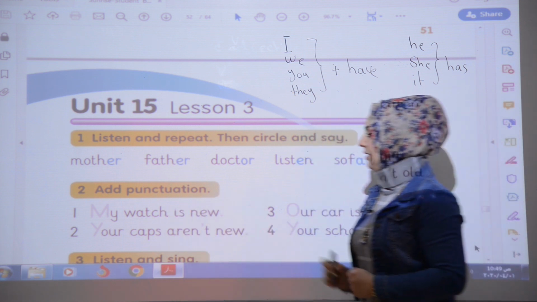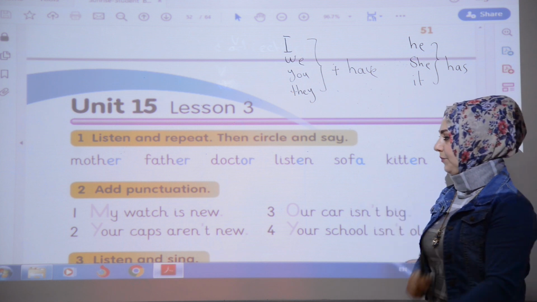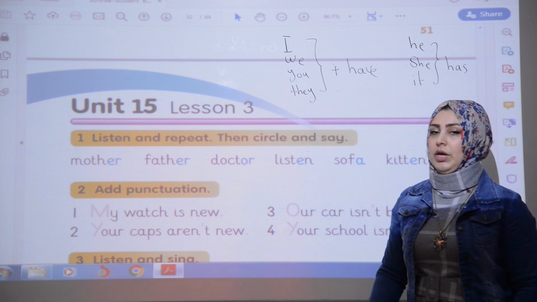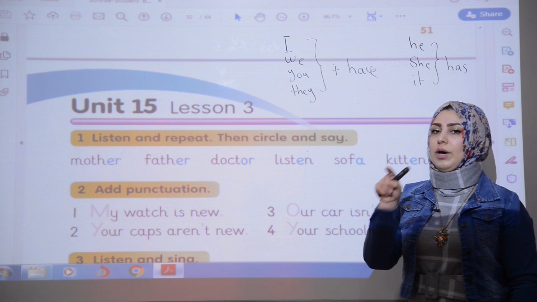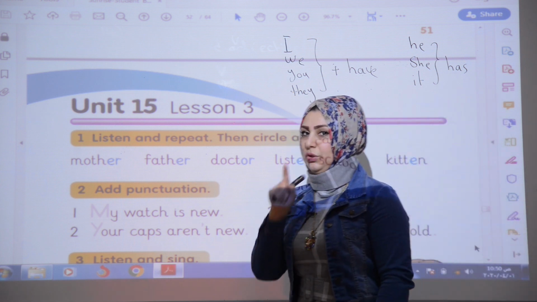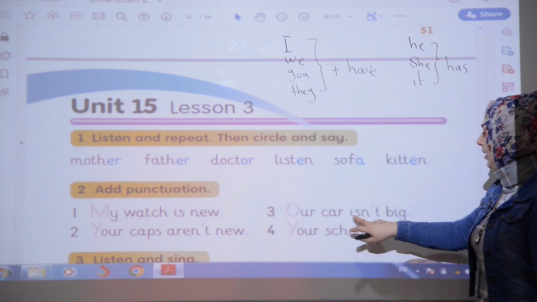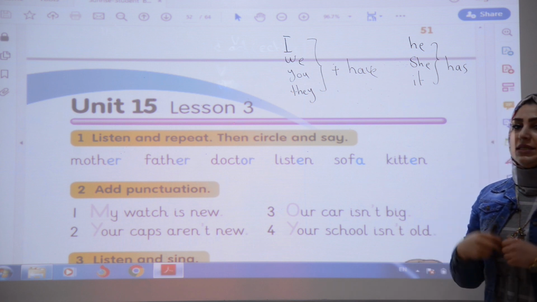My watch is new. It means I have a watch. Your caps aren't new. It means you have a cap. Number 3, our car isn't big.